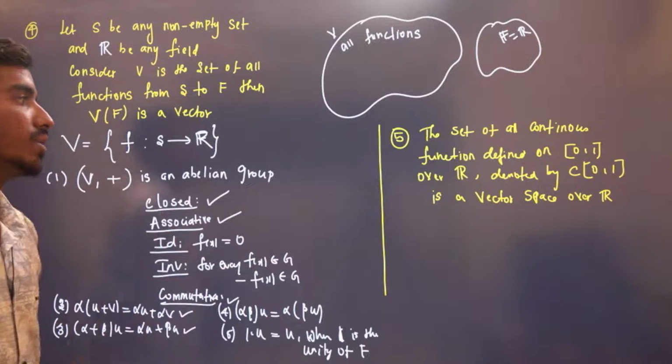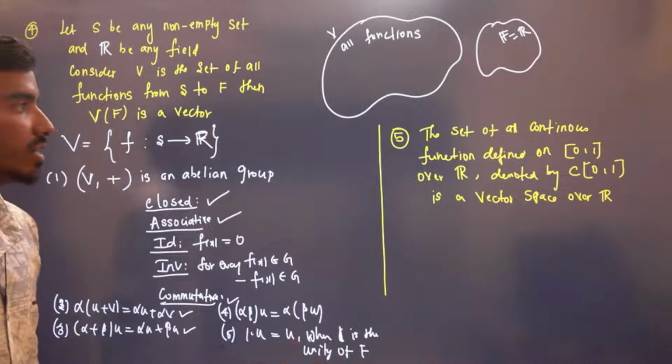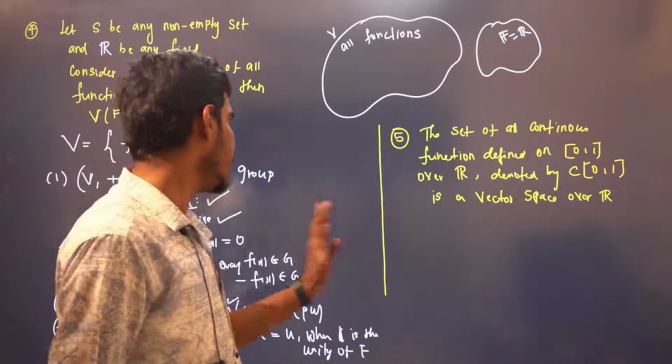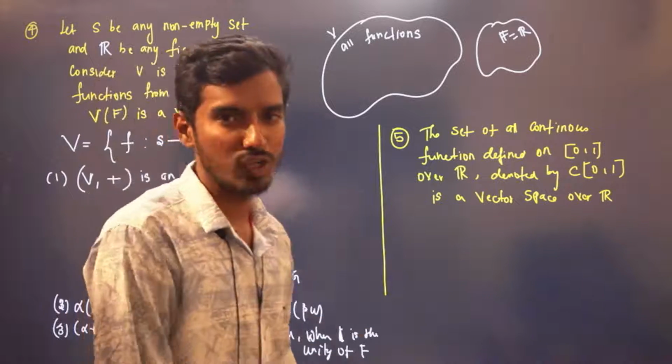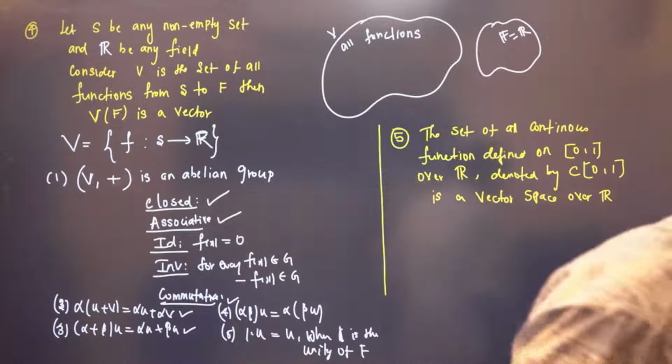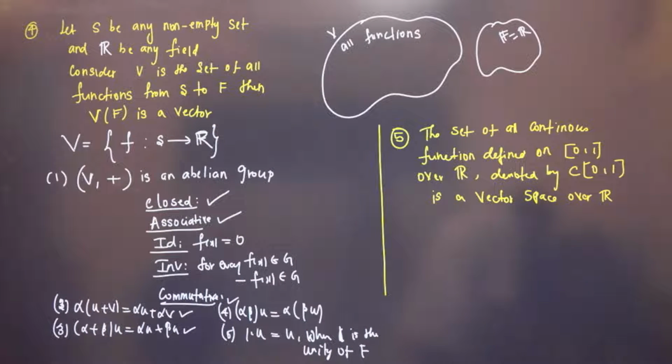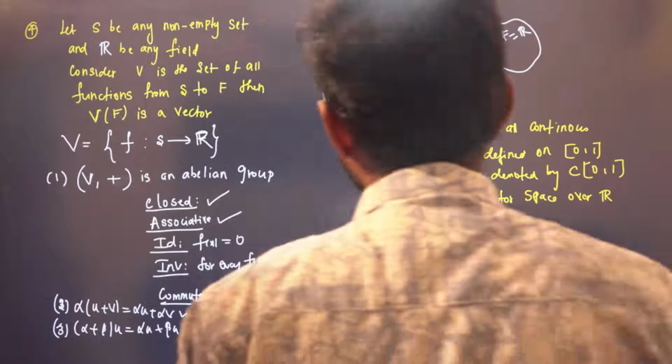Now again, the set of all continuous functions, right? This is a subset of this, right? Again, it's a vector space. Similarly, here your ID element is also the 0 function because the 0 function is a continuous function, right? f of x equal to 0 is a continuous function. So again, if sin x is continuous, minus sin x is also continuous, right? So inverse again same. So fifth is the set of all continuous functions defined on the closed interval 0, 1 over real numbers, denoted by C of 0, 1, is a vector space over real numbers.